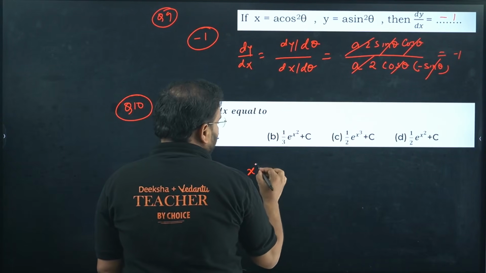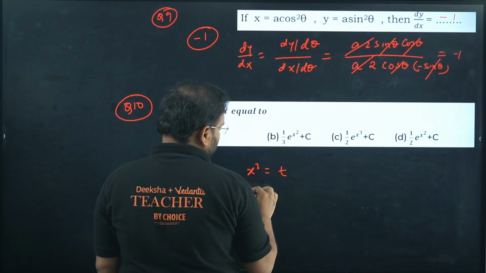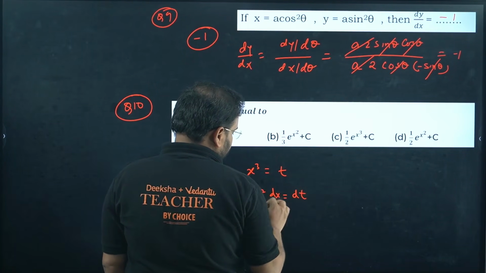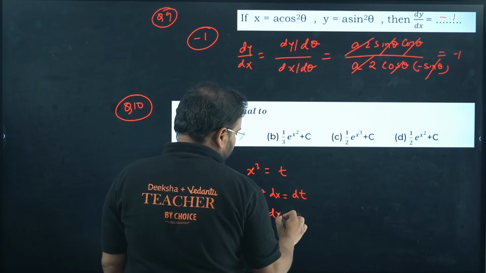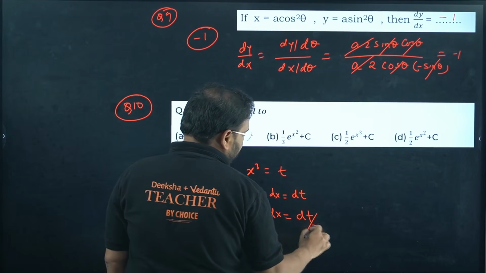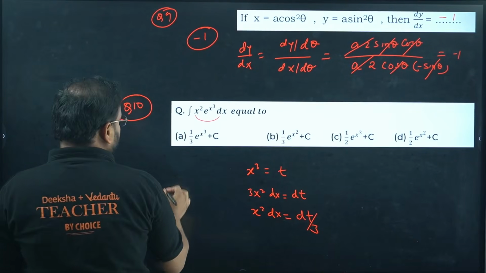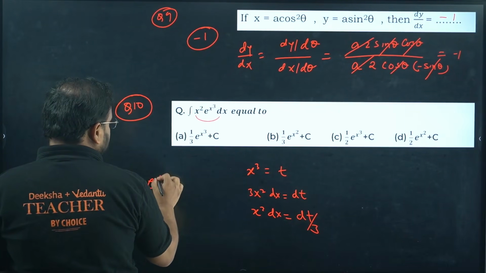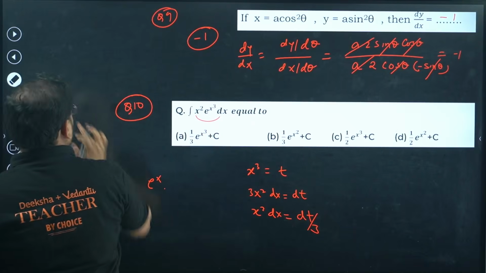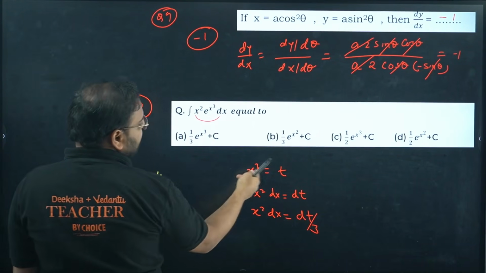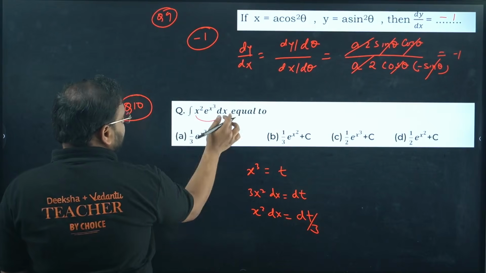So take x cube as t, differentiate it. 3x square dx as dt, which means x square dx is dt by 3. So x square dx, we have the combination. So we write here e power x cube. My bad, not x cube, e power t, beta. E power t, because we have taken x cube as t, e power t, and x square dx as dt by 3.